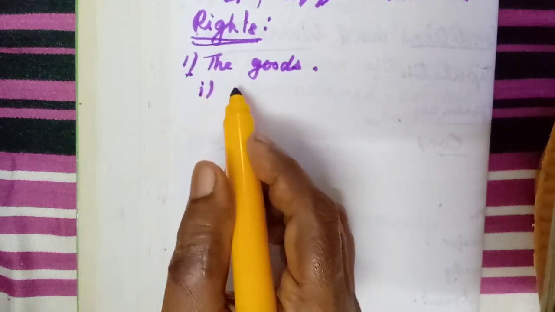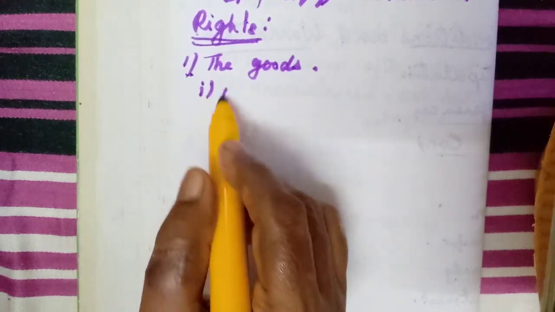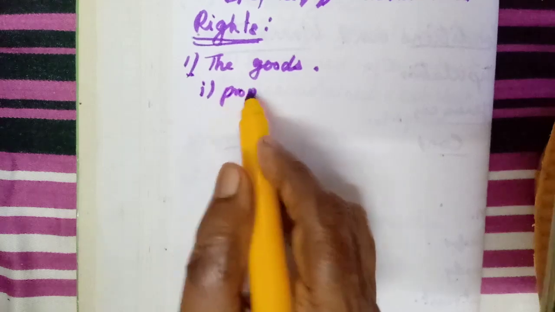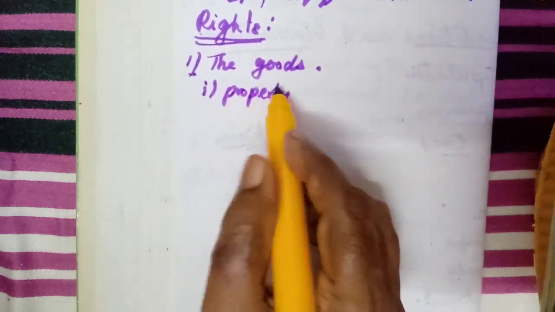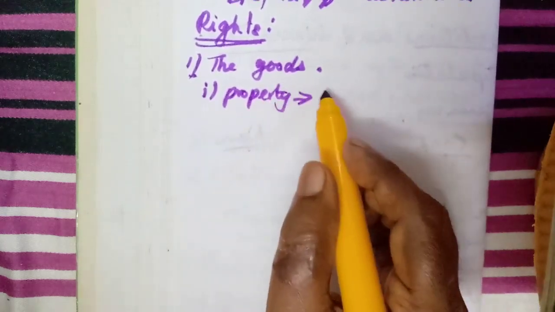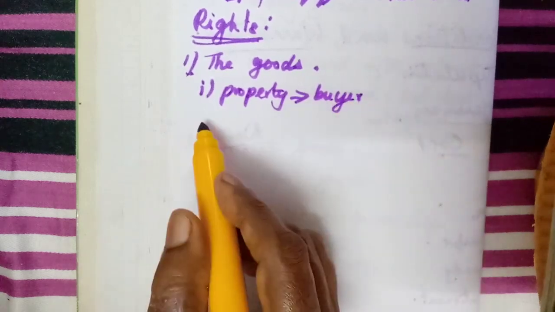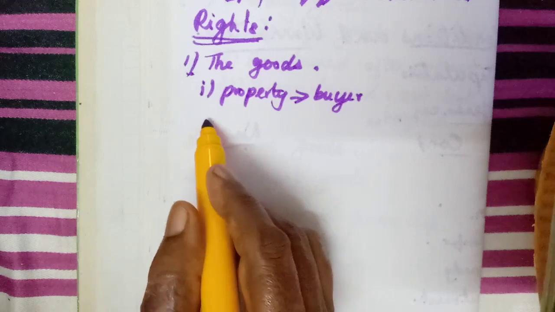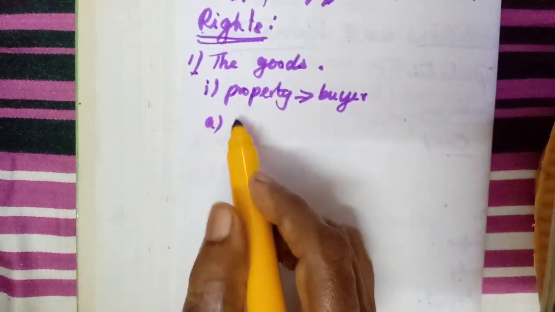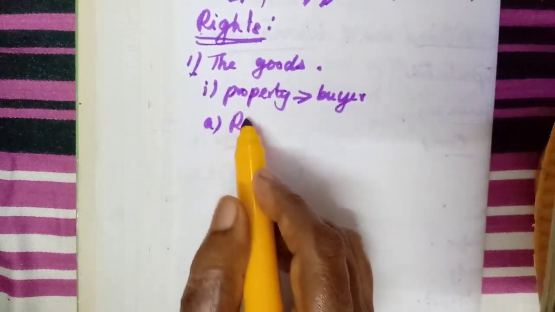Where the property of the goods has already passed to the buyer, that means the ownership is already transferred to the buyer, what does he have to do? He has the right to lien.